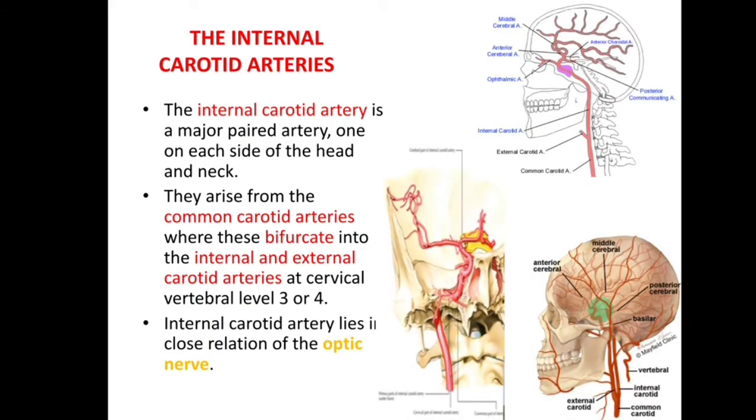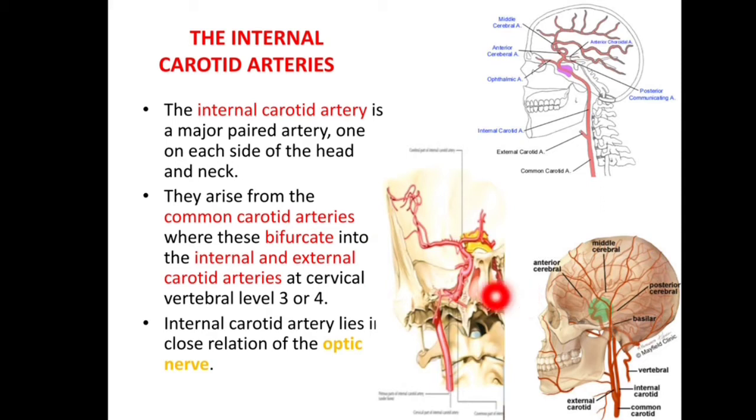Number 1, the internal carotid artery. This is common carotid and this is internal carotid. The internal carotid artery is a major paired artery, one on each side of the head and neck. They arise from the common carotid artery, where it bifurcates into the internal and external carotid artery at vertebral level C3 and C4.